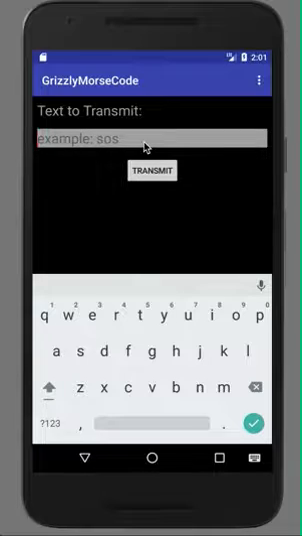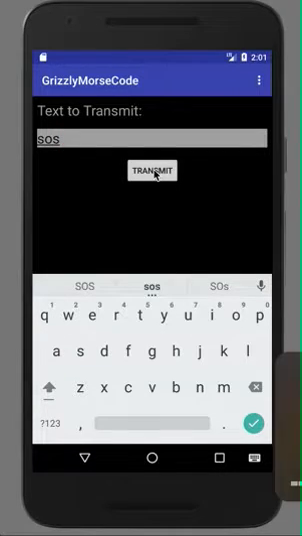The user is allowed to type in a message and it's transmitted to code. I'll let you hear that. Okay, so as you can see, when I hit transmit, each letter has a corresponding beep and a white screen flash.